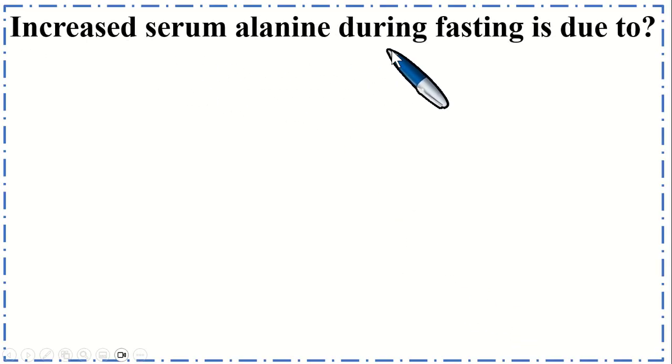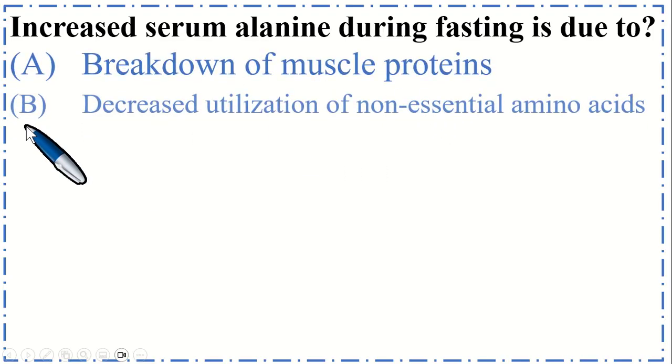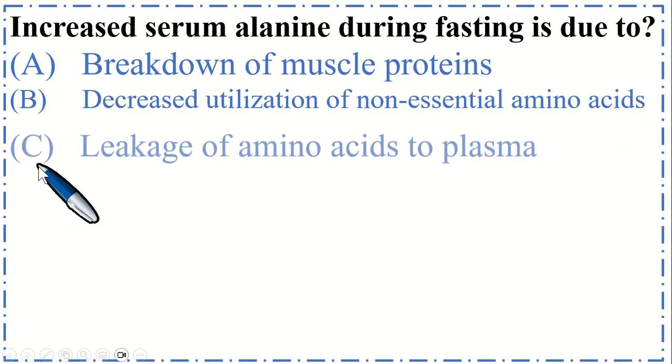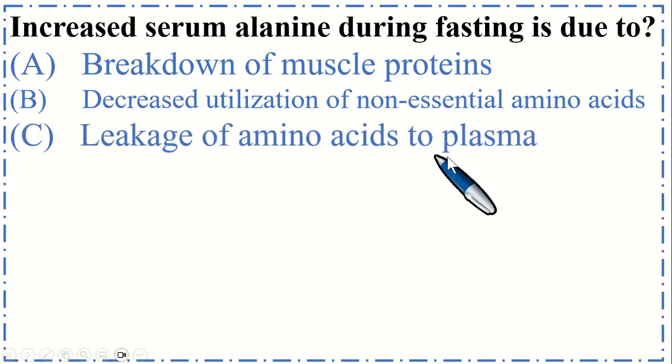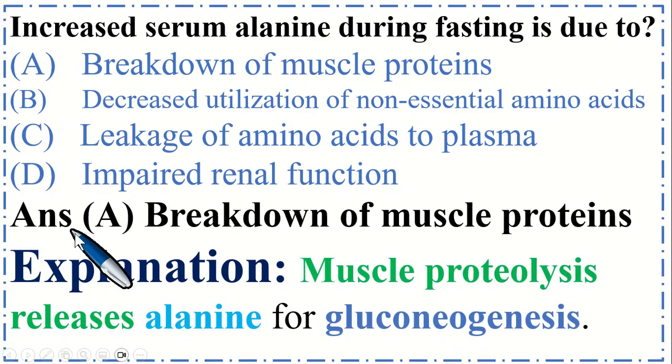Increased serum alanine during fasting is due to option A breakdown of muscle proteins, B decreased utilization of non-essential amino acids, C leakage of amino acid to plasma, and option D impaired renal function. So the correct option is A breakdown of muscle proteins. Muscle proteolysis releases alanine for gluconeogenesis.